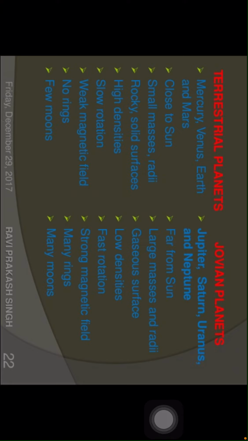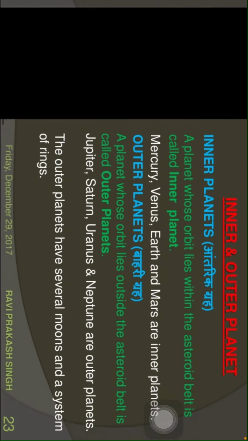So terrestrial planets and Jovian planets, children. Terrestrial planets: Mercury, Venus, Earth and Mars. Close to the Sun, small masses, rocky solid surfaces, high densities, slow rotation, weak magnetic field, no rings, few moons. And Jovian planets: Jupiter, Saturn, Uranus and Neptune. Far from the Sun, large masses and gaseous surface, low densities, fast rotation, strong magnetic field, many rings, many moons.